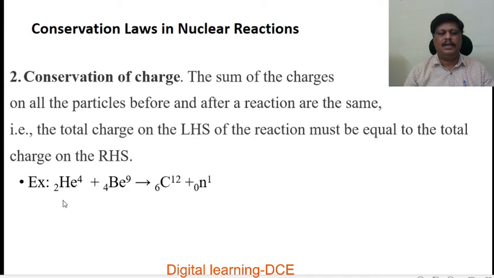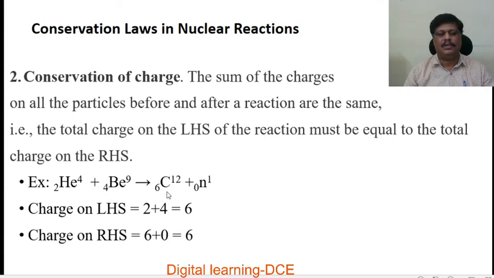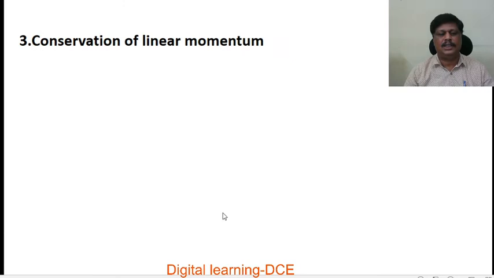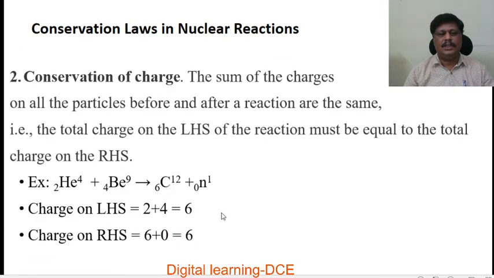Example again, 2He4 plus 4Be9 gives rise to 6C12 plus a neutron. On the LHS, the charge represented by the atomic number, that is the total number of protons, is 2 plus 4, which is equal to 6. On the RHS, it is 6 plus 0, which is equal to 6. That means conservation of charge takes place in all nuclear reactions.